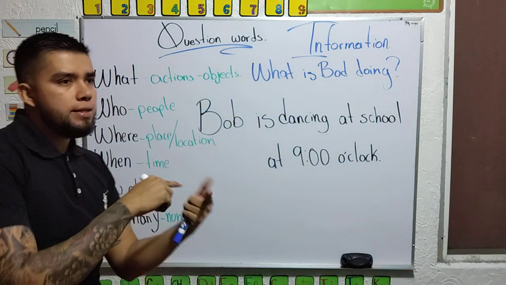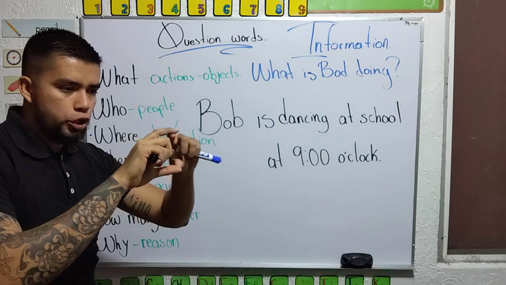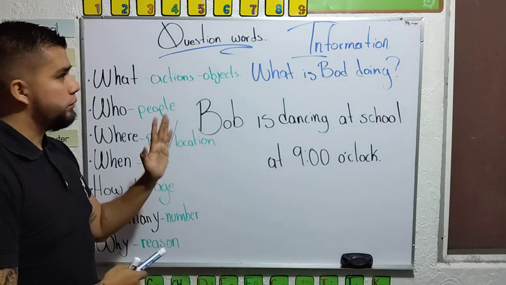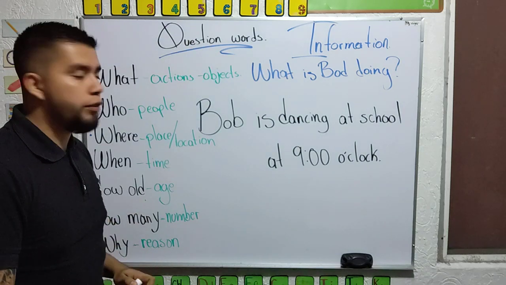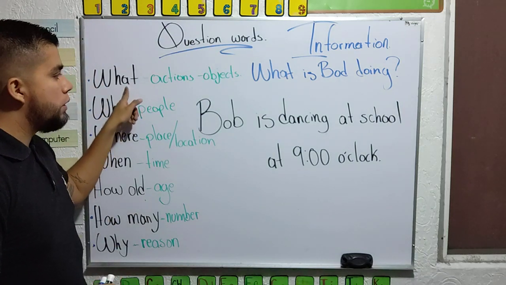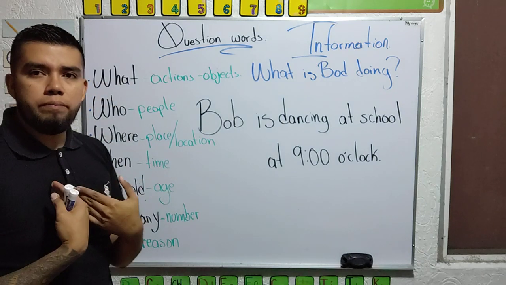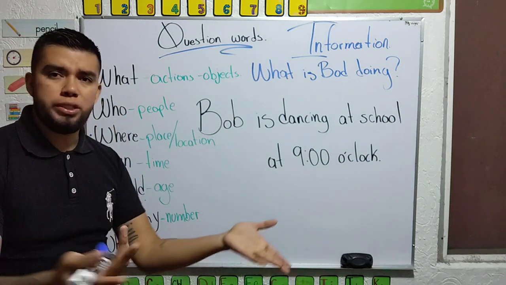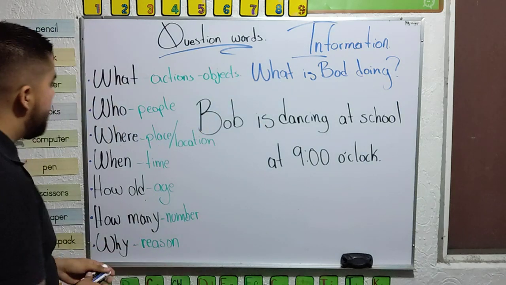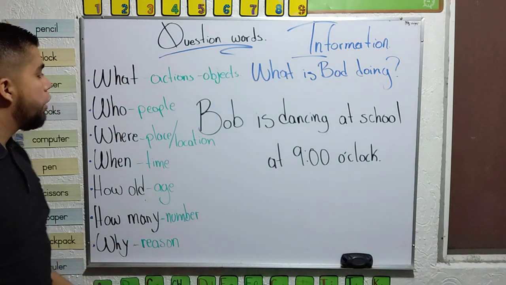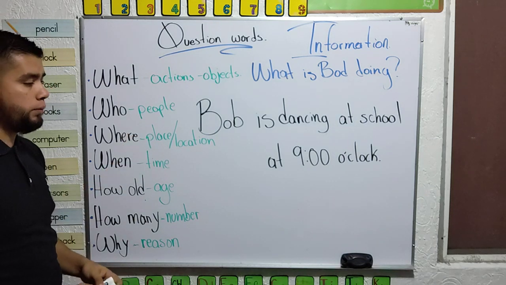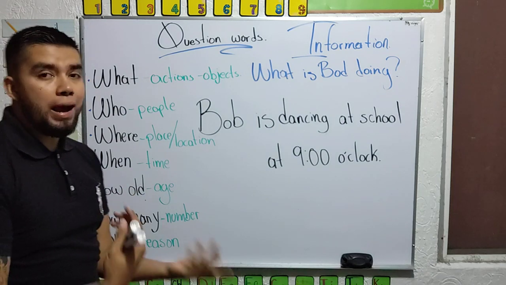Or what is your name? Your name is an object. Yeah, or an idea, philosophical thoughts. So that's why I'm using what. What is my name? My name, object. I want that information. So that's what I'm using. What? Then who? Who requires information about people or information about a person.